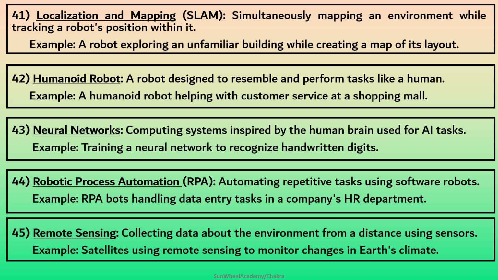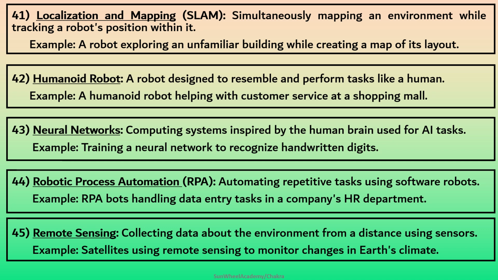42. Humanoid robot. A robot designed to resemble and perform tasks like a human. Example: a humanoid robot helping with customer service at a shopping mall. 43. Neural networks. Computing systems inspired by the human brain used for AI tasks. Example: training a neural network to recognize handwritten digits.